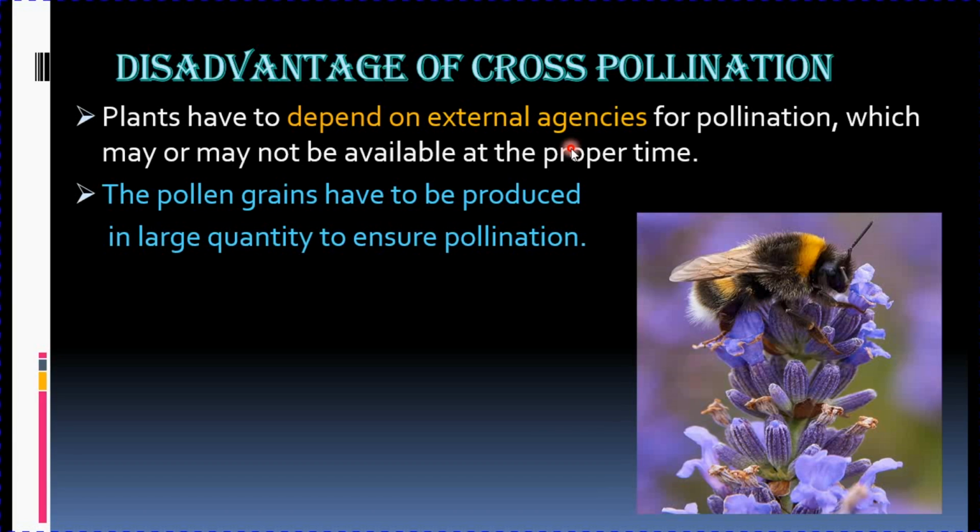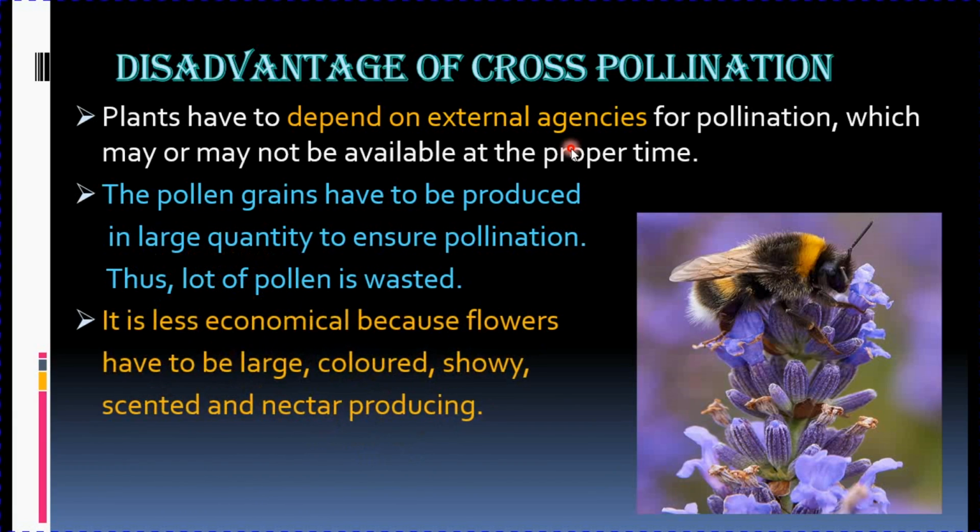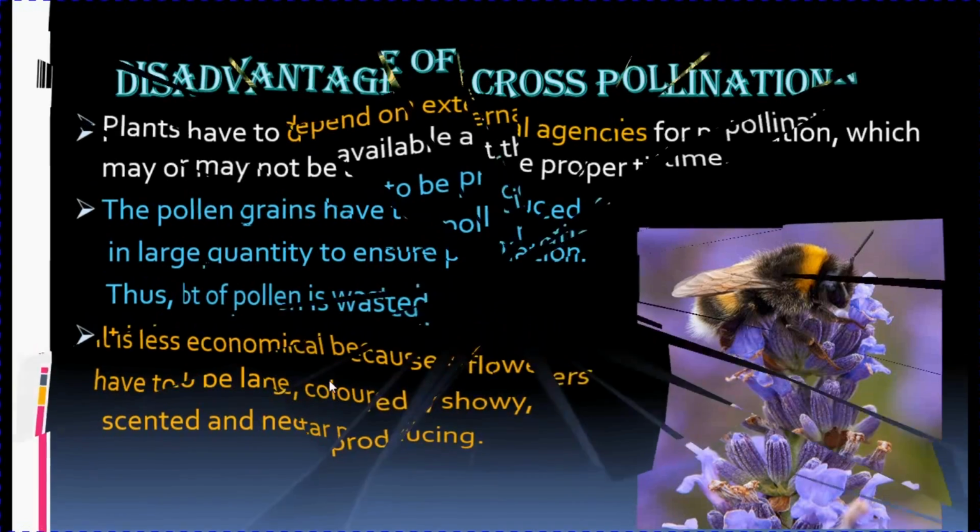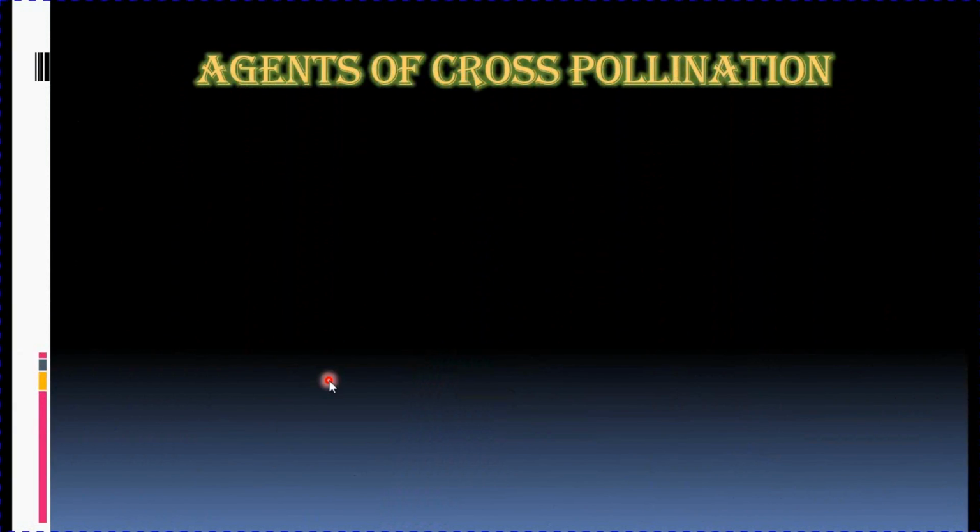Then not only this, the pollen grains have to be produced in large quantities in order to ensure pollination. Thus, a lot of pollen is wasted. And due to this wastage of pollen grains, it is less economical. Less economical means the flowers have to be large, colored, showy, scented, and nectar producing. So these are some of the disadvantages of cross pollination.